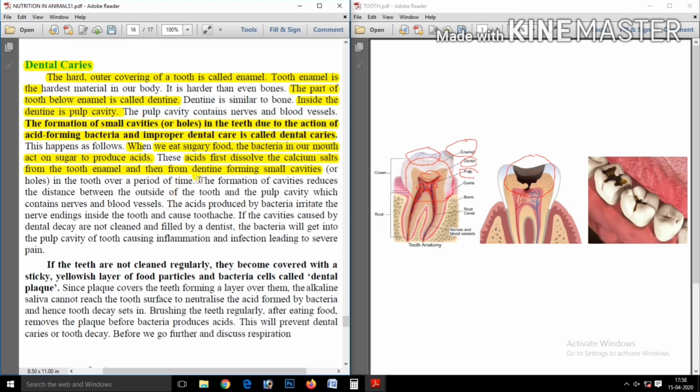And if the teeth are not cleaned regularly, then they become covered with a sticky yellowish layer of food particles and bacteria also. This situation is called dental plaque. See here, these are the holes made by acid forming bacteria in our teeth.